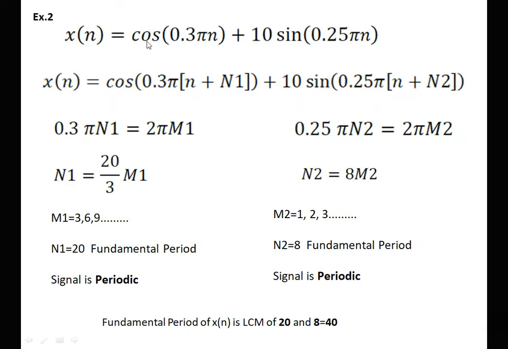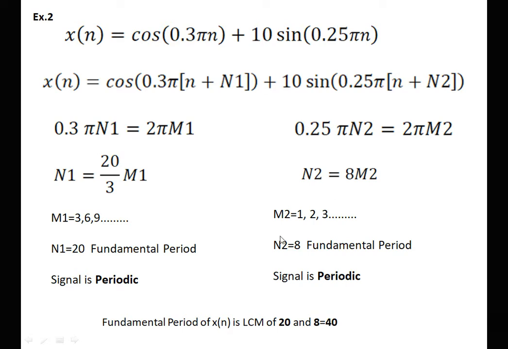Let us see the next example. This signal is composed of two portions. This is the first part and this is the second part. Now in the first part, we replace this n by n plus N1 and this n by n plus N2. We equate that portion to 2 pi m1 and 2 pi m2 respectively. After solving the equation, we are getting N1 is equal to 20 divided by 3 m1. And here, when m1 is a multiple of 3, this can be an integer number. Therefore, fundamental period of this signal is 20 and the signal is periodic.